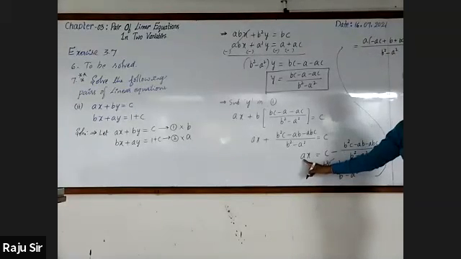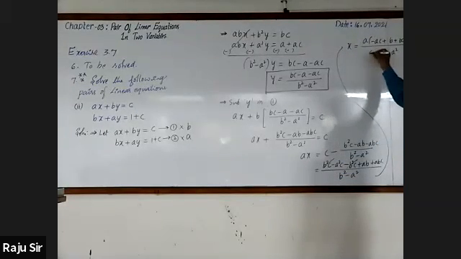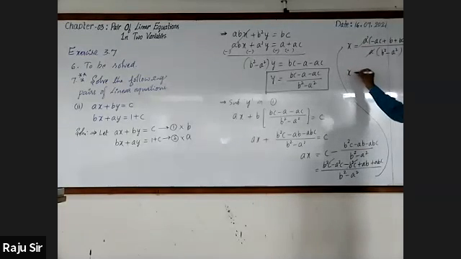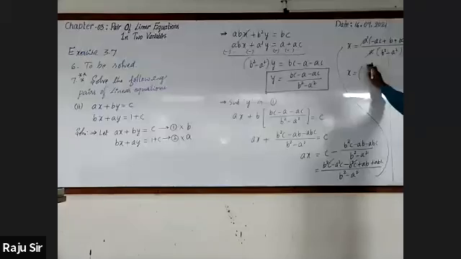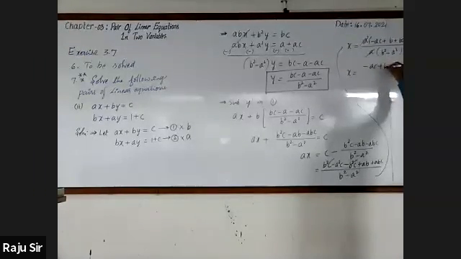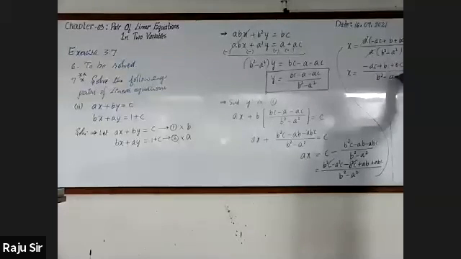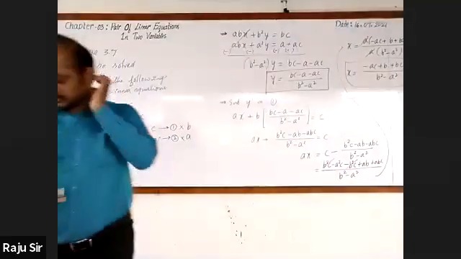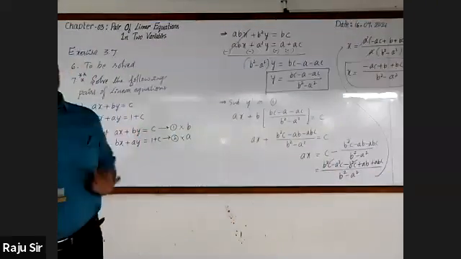Here a is there. I am going to transpose it to the denominator. A gets cancelled. So x is equal to minus ac plus b plus bc by b square minus a square. This is x. Yes, it is correct.